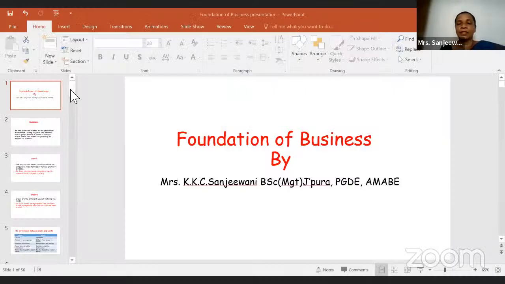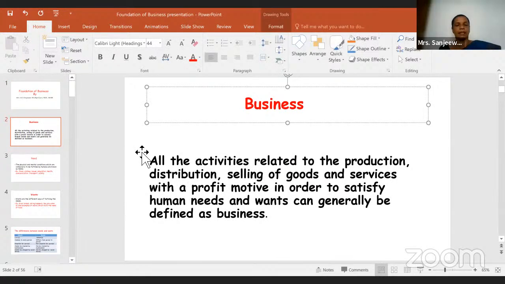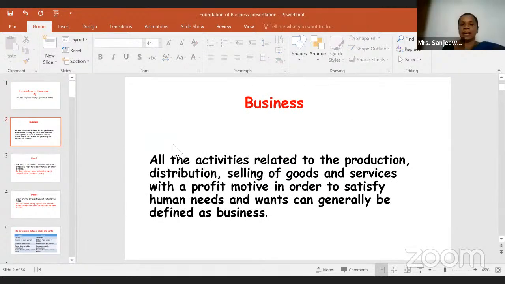Okay, so this is the first lesson that you get when you're studying business studies. This is the first unit that you get to study, right? So this is foundation of business. Now first of all we'll see what business is. Okay, so what is business?